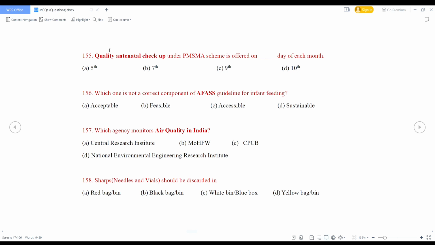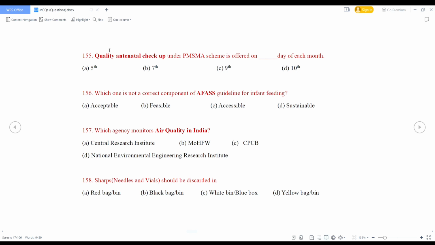Which agency monitors air quality in India? Central Research Institute, Ministry of Health and Family Welfare, Central Pollution Control Board or CPCB, or National Environmental Engineering Research Institute.